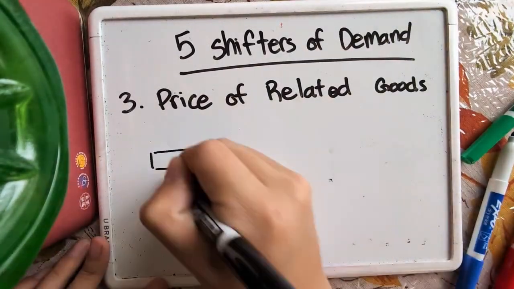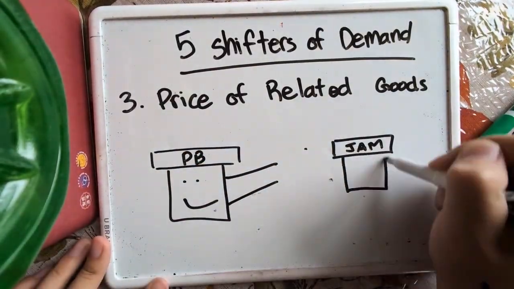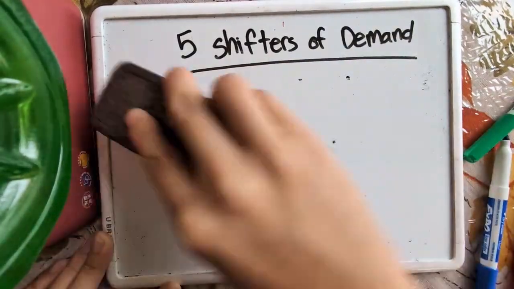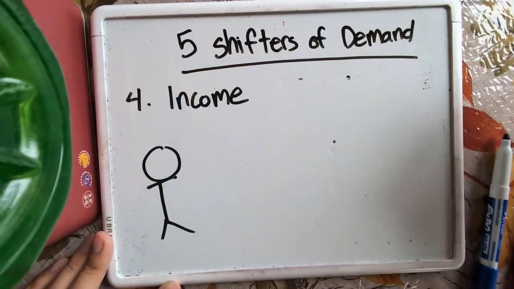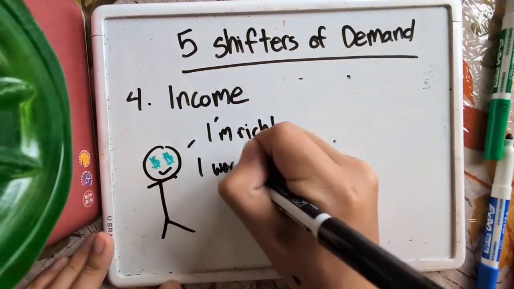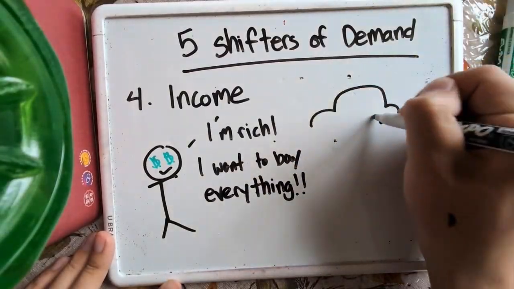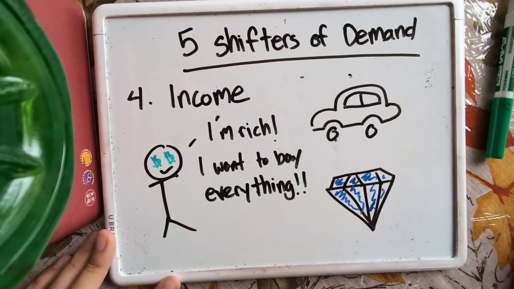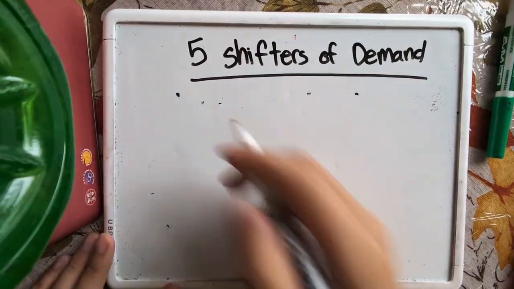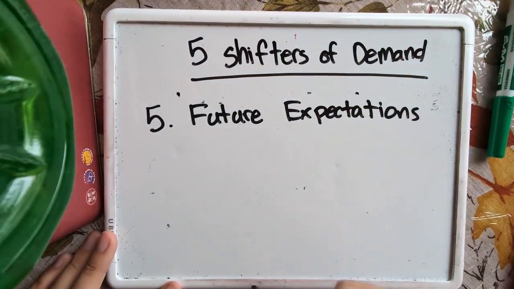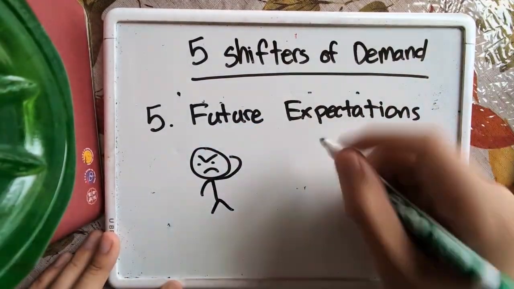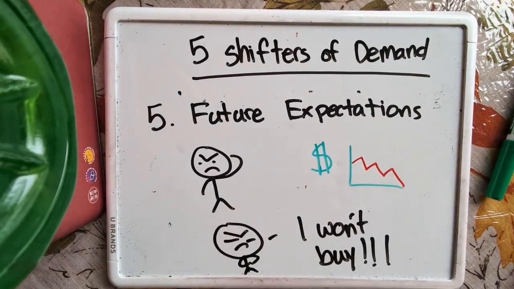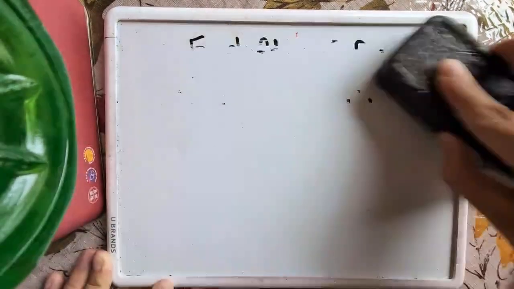On the other hand, when a complement such as peanut butter and jelly becomes cheaper, demand for both the peanut butter and jelly would increase. 4. Income. People with greater incomes consume more normal goods. For example, Mr. M wins the lottery and wants to buy cars, so the demand for cars would increase. However, if Mr. M gambles his money at a casino, he would lose his money and have less money to buy new products, so demand would go down. 5. Future expectations. If people think prices will increase soon, they will buy more now, thereby increasing demand. If they foresee a decrease in prices, people postpone buying and hence reduce demand.